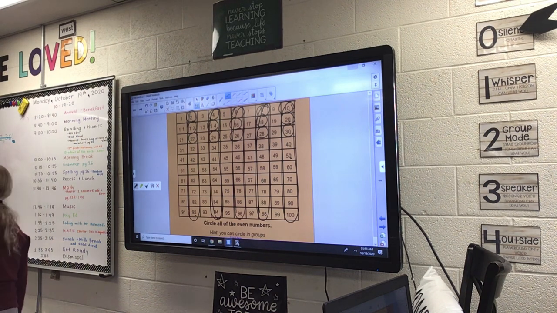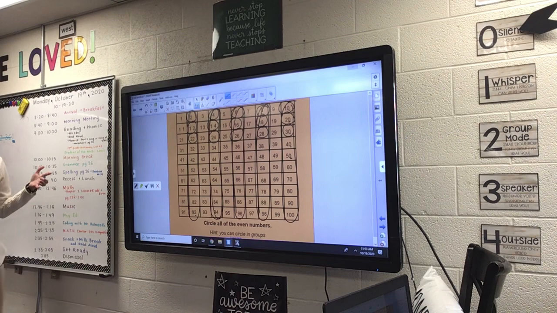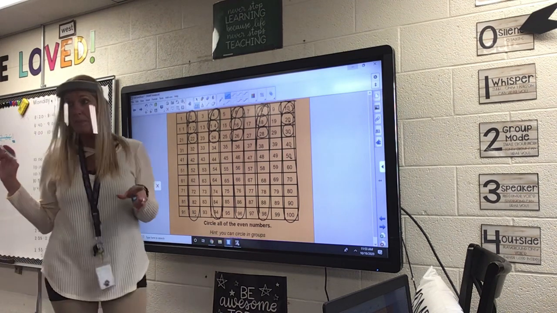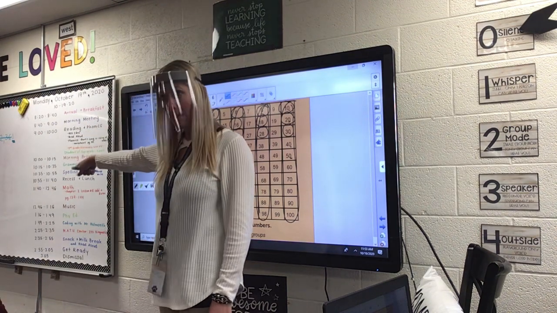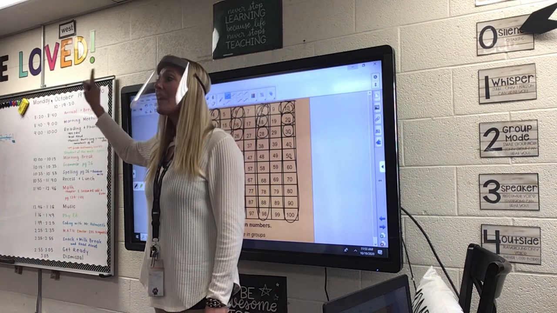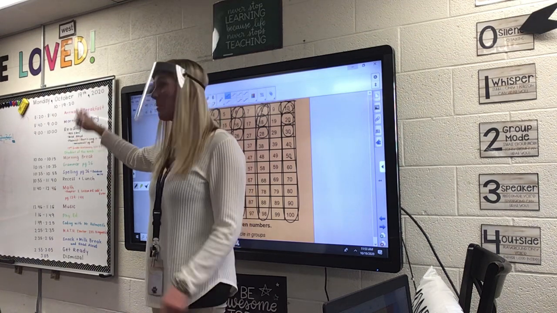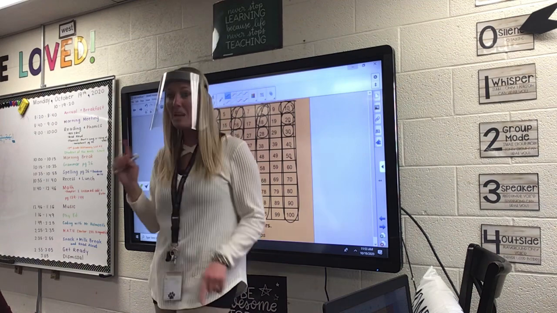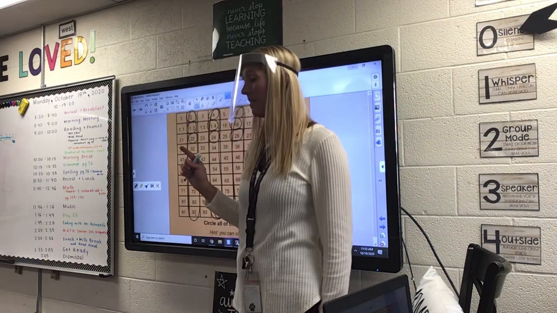So, I don't care how big my number is, and Kinsley's right. You don't look at the front numbers, you only look at the back number and the number that's in the ones place. So the back number is the number in the ones place, and that number will tell you if it's odd or even. Okay?